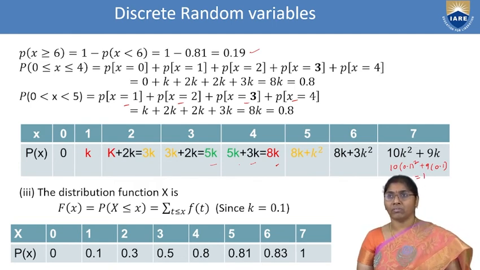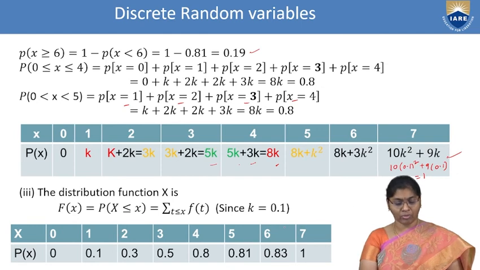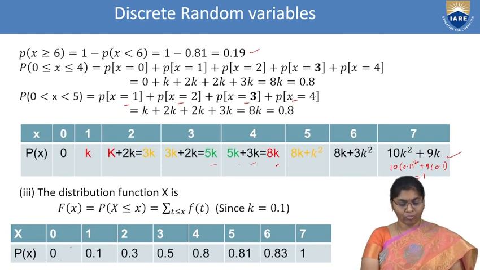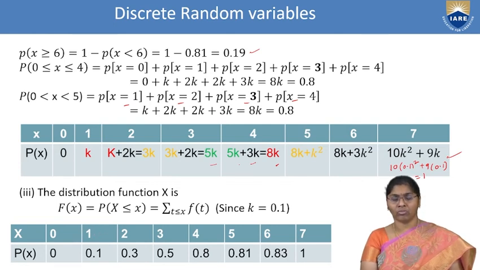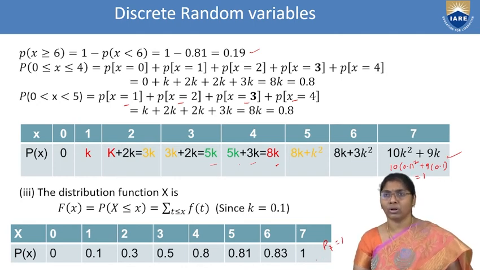Compulsory, we can check it once. Compulsory, we need that one. That's why I am using that one here also. x0 is 0, p0 value is 0. X1 value is 1, k1 value is 0.1. X2 value is 2, this is 2k, that is 0.3. Continues this process. Here the last one, x7 equal to 7, p7 equal to 1.